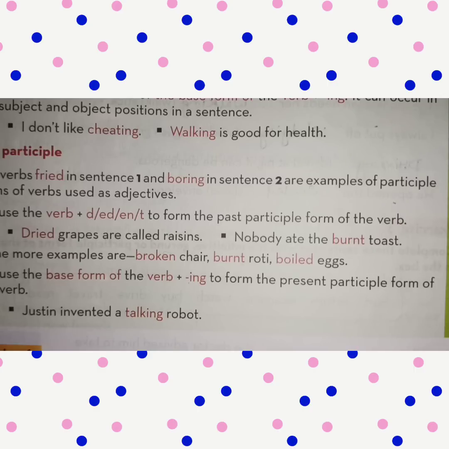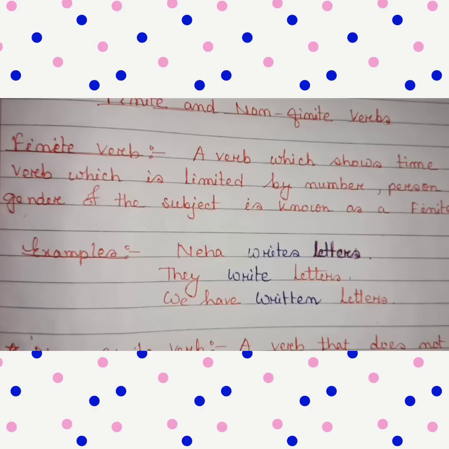So Justin invented a talking robot, with the base form of the verb plus ing forming the present participle form of the verb. Students, we know that finite verbs can be recognized by their form and their position in the sentence. Finite verbs are often groups of words that include auxiliary verbs such as can, might, must, have, and be, like can be suffering, must eat, will have gone.